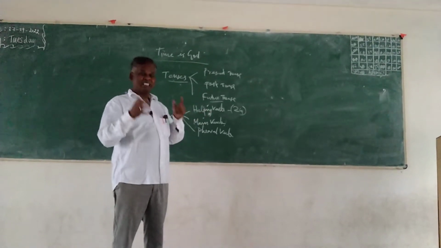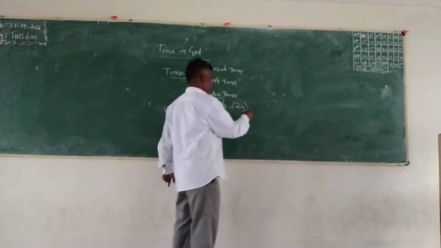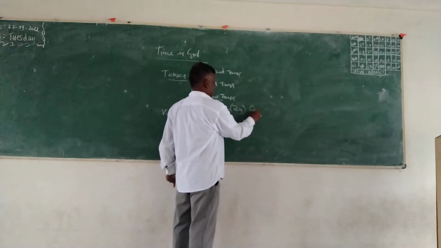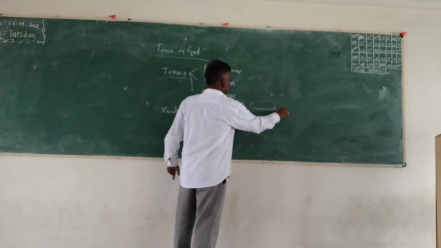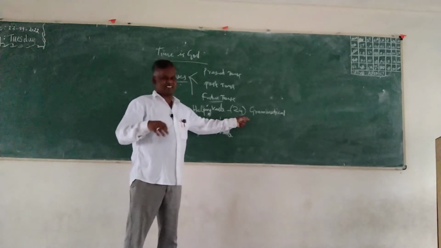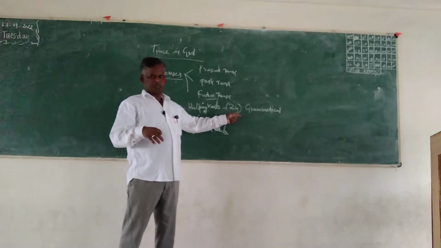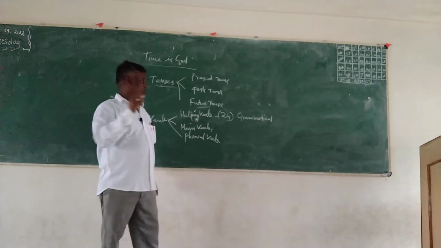They don't have independent meaning; all 24 words have only grammatical meaning. They can give meaning only in a sentence or paragraph, but independently they don't. What are the helping verbs?